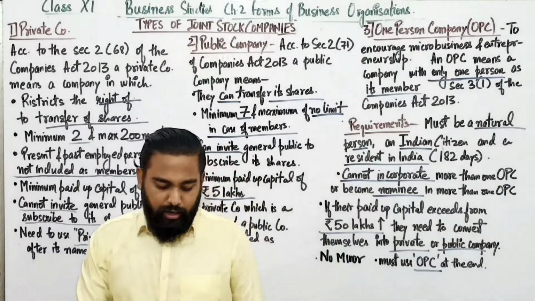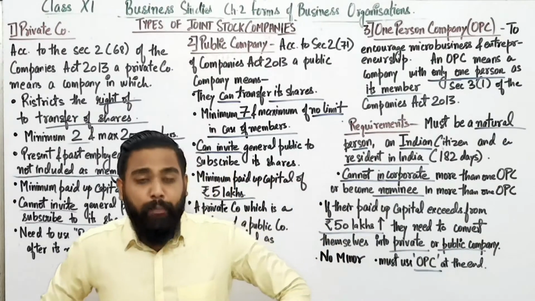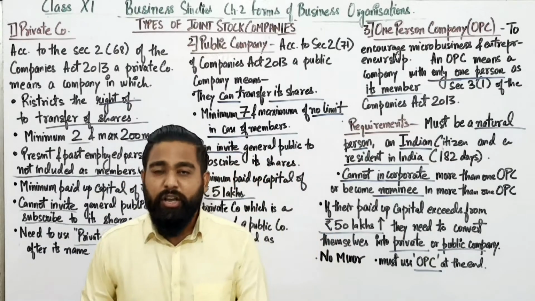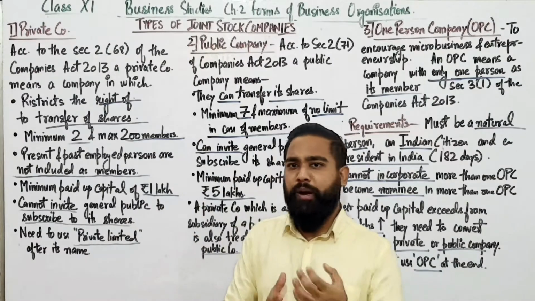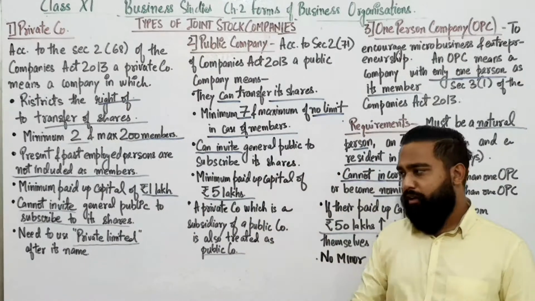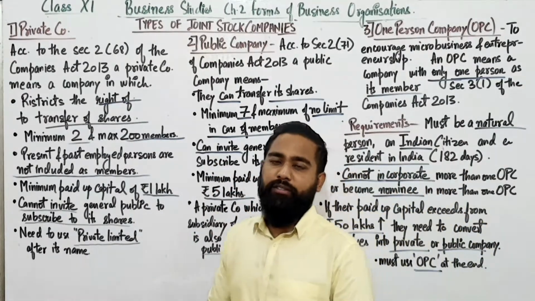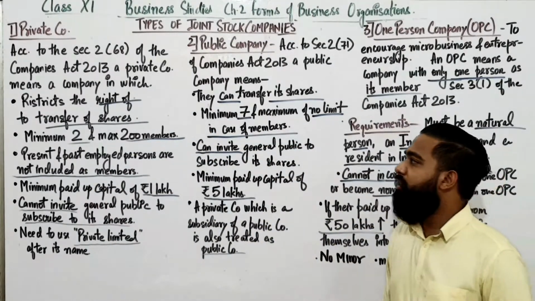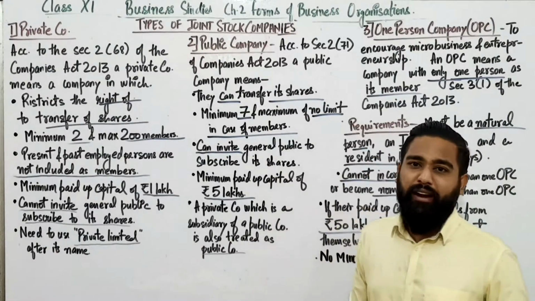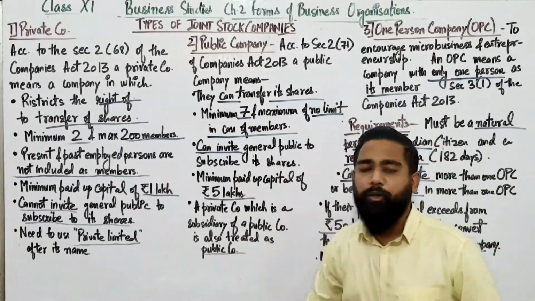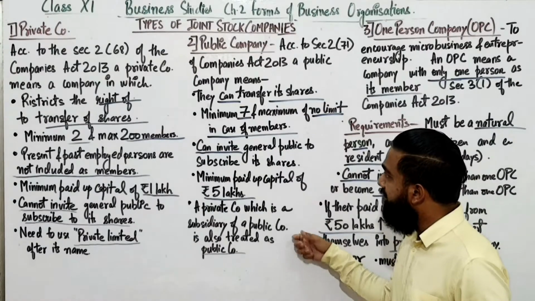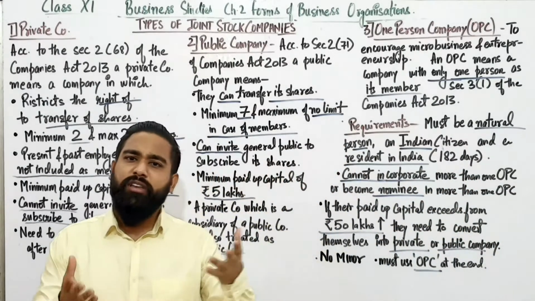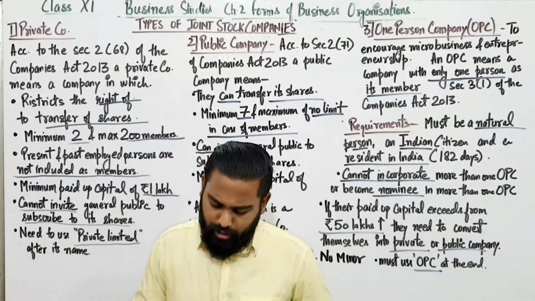Now the next one is that a public company needs to publish a prospectus. You have seen prospectus in schools, you must have seen they publish their prospectus. The private companies actually don't need to publish their prospectus. The law says that they don't need to publish their prospectus. But the public company needs to publish their prospectus in which lots of details are given about the company.